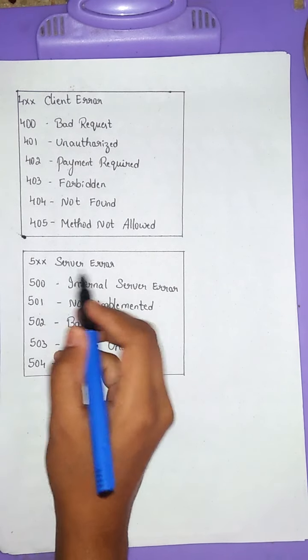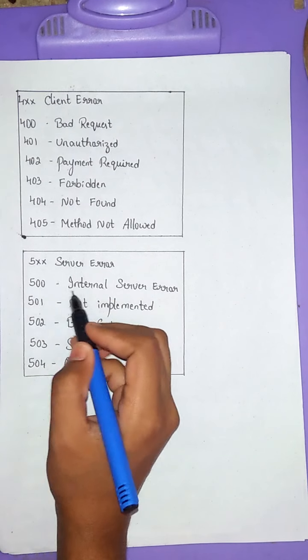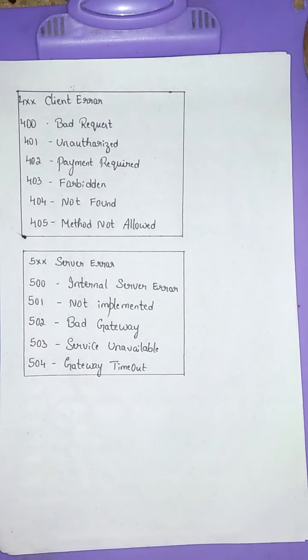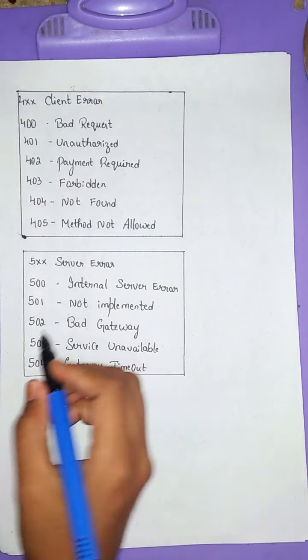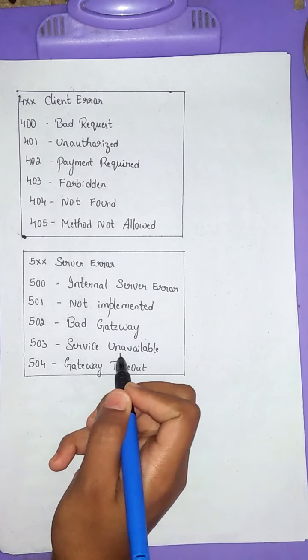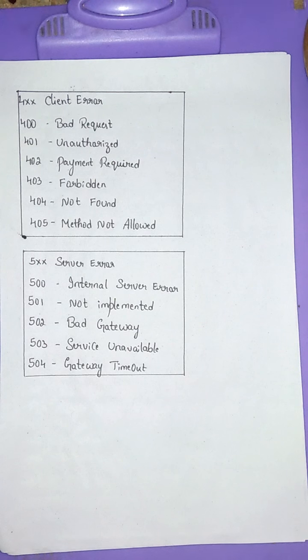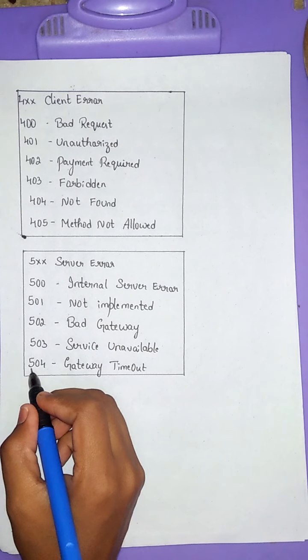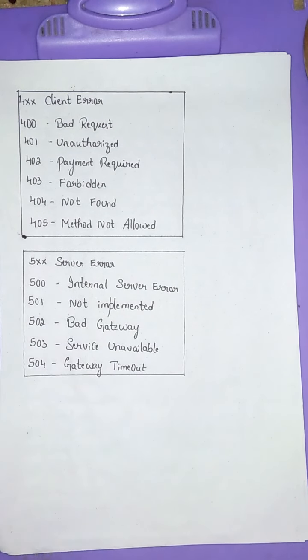Next, in 5xx server error, 500 internal server error. The request has not been completed. The server met an unexpected condition. 503 service unavailable. The request was not completed. The service is temporarily overloaded or down. Finally, 504 gateway timeout. The gateway has timed out.